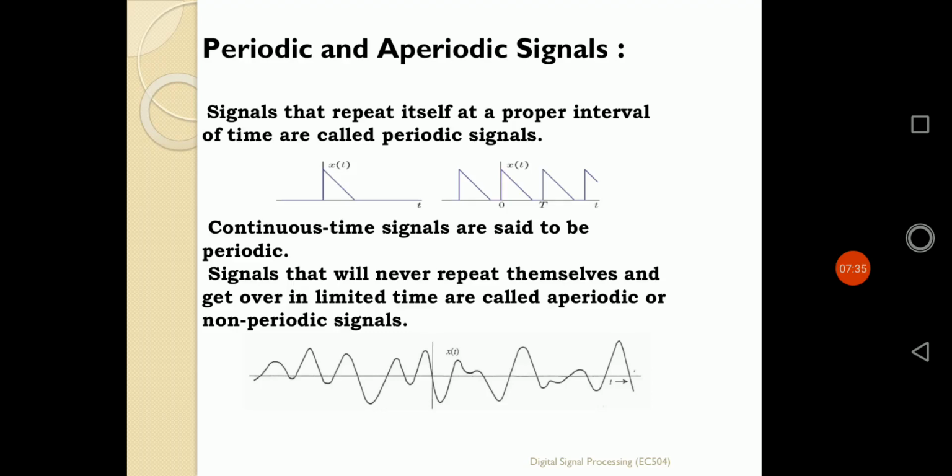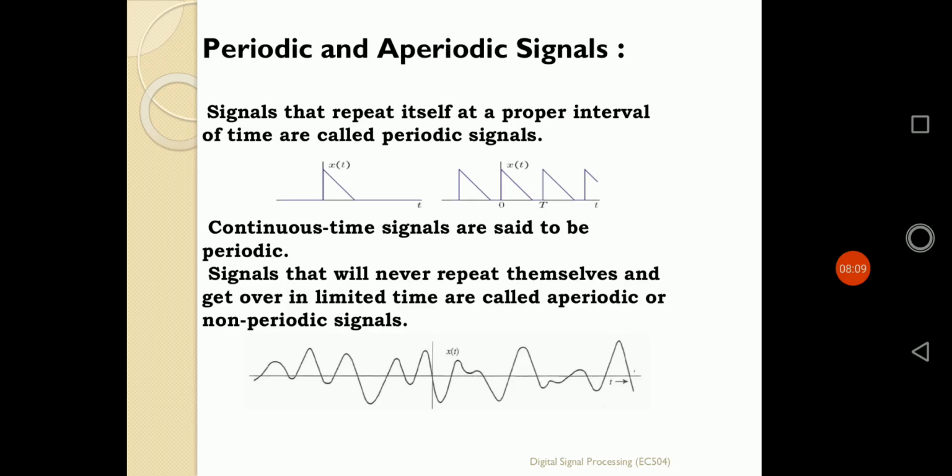Like that in the figure. In the second structure, a train of x(t) portions is there. This single portion of x(t) is repeated again and again after every interval of capital T. So for each value of capital T, the signal is repeated. That's why capital T is defined as the time period, or basically the fundamental time period of that signal. Because after that instant of time, the signal repeats itself. So this is known as a periodic signal.